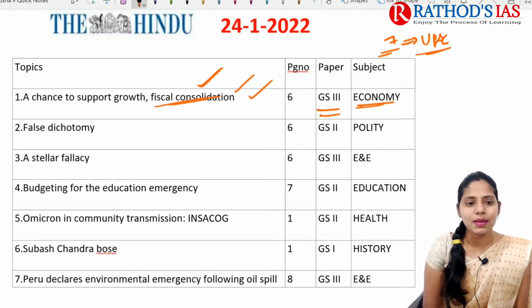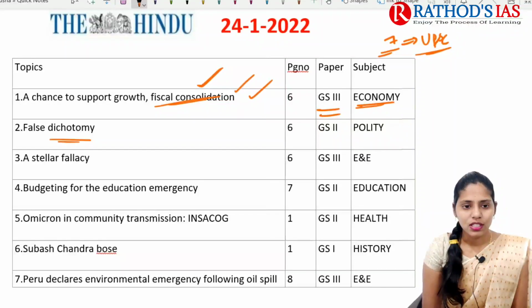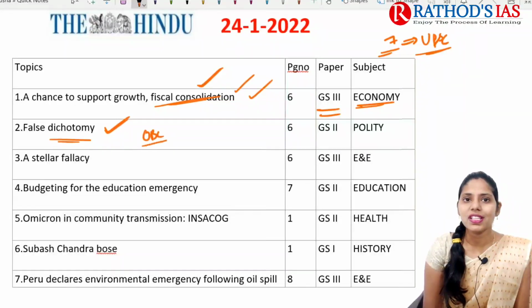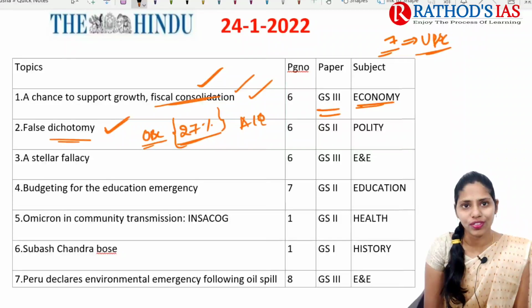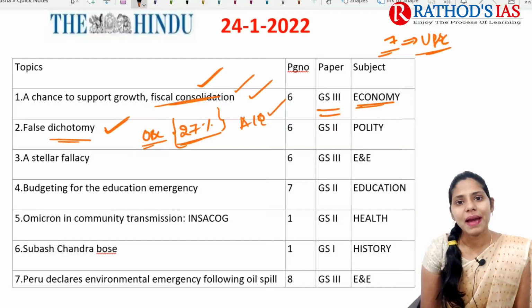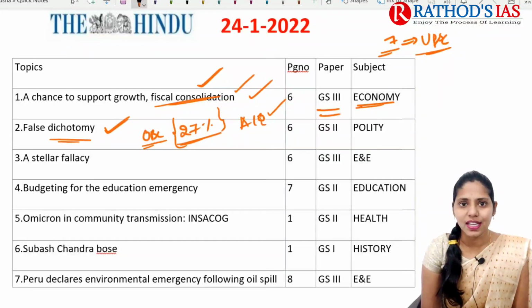And next topic, it is about false dichotomy. Actually this topic is about OBC reservation, 27% of OBC reservation in the all India quota of NEET. Already the background regarding this topic had been discussed in our earlier lectures, and in this lecture we are going to see in detail regarding this topic.